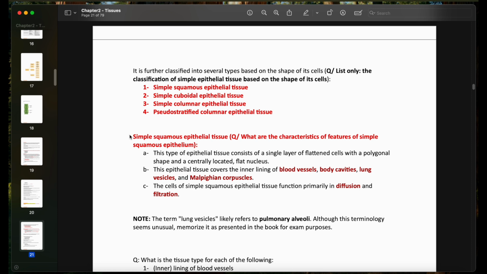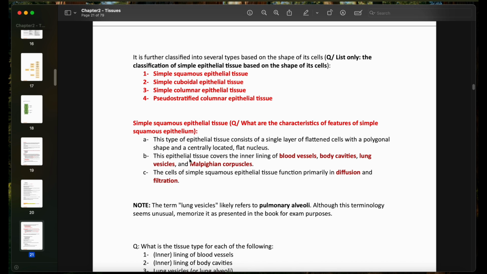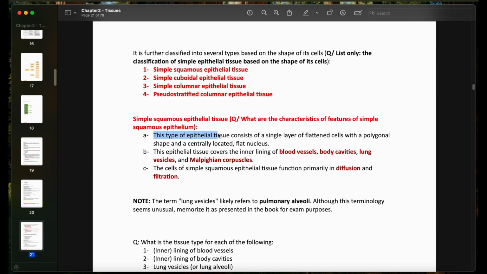So in the simple squamous epithelial tissue, here are the characteristics or features of the tissue. You can have a whole question just asking you about the features or characteristics of the tissue, and you write everything. Or you can have some small questions asking you about a specific thing. So let's see what we have here. It says that this type of epithelial tissue consists of a single layer of flattened cells with a polygonal shape and a centrally located flat nucleus.